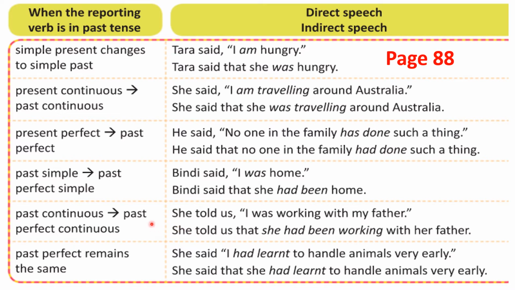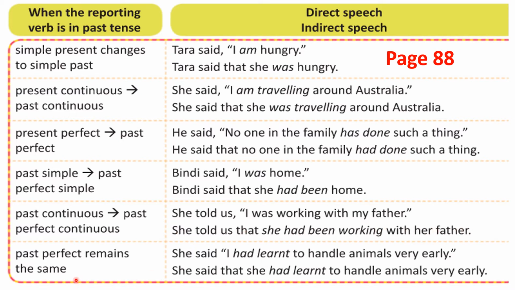This is past perfect continuous. Past perfect tense means definitely you have to use had. Present perfect means has or have. Past perfect means had. Okay. And this is past perfect continuous. So she had been working. She had been talking. She had been listening. She had been sleeping. All these are past perfect continuous tense. She had been working with her father. So this is indirect speech. So you have removed open quotation and close quotation. Nothing is here. Can you see? Yes.